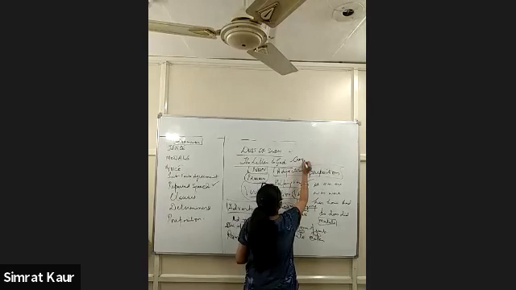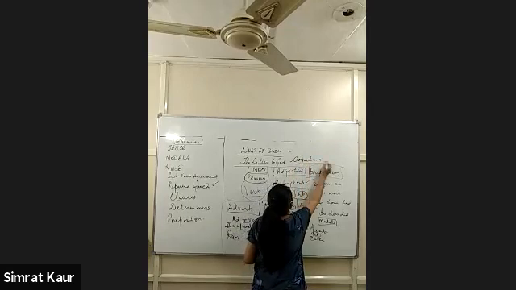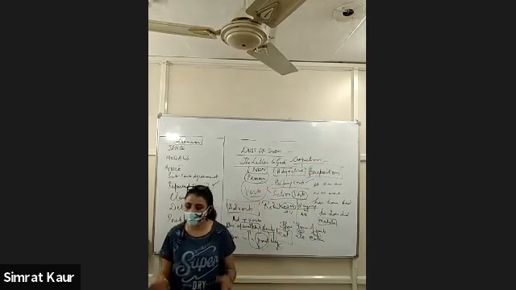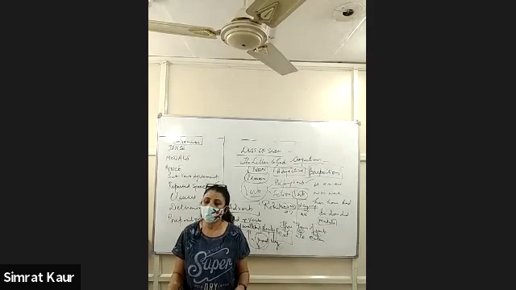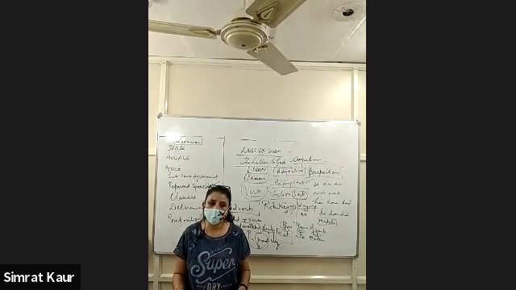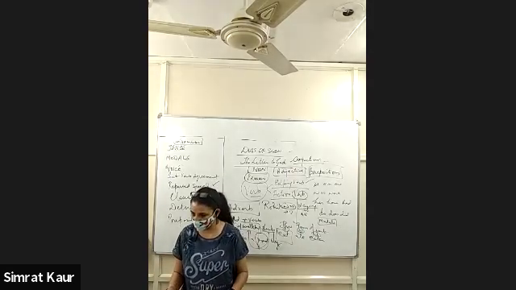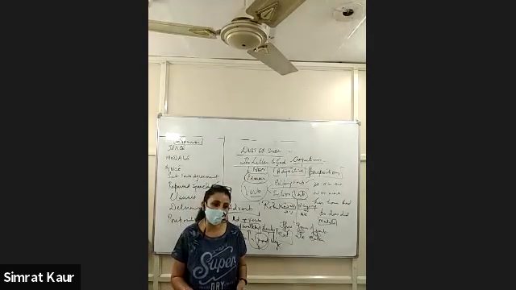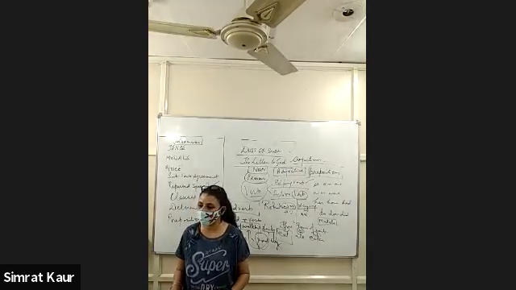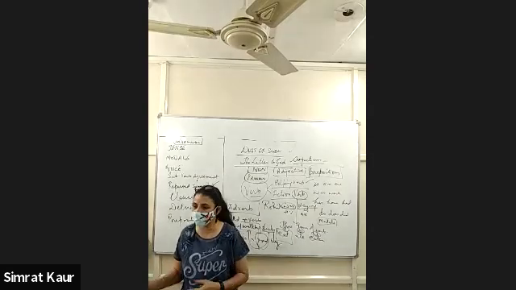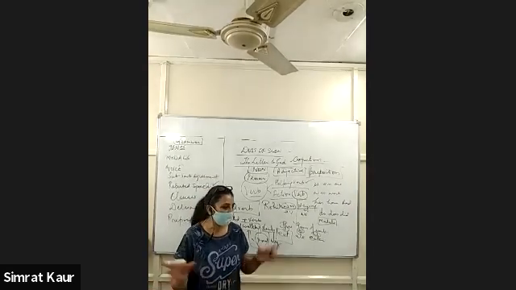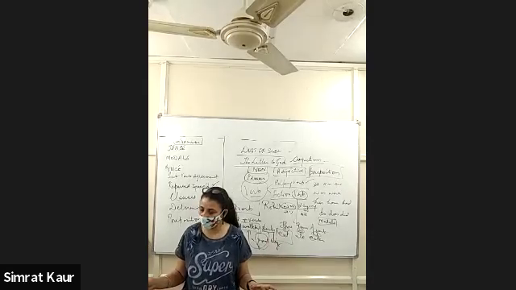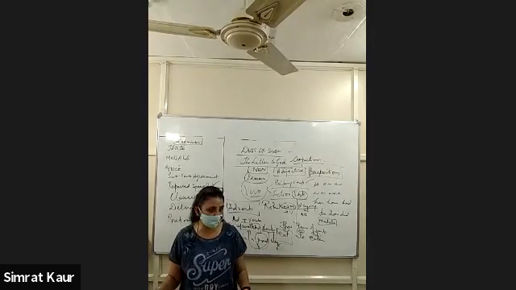Then conjunctions. Conjunctions are connectors which connect two phrases or two clauses. They are used in complex sentences. For example, the train had left when I reached there. So when is the word which is connecting two phrases. They are connectors. Will be done in detail, right?